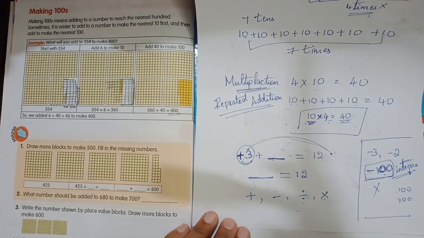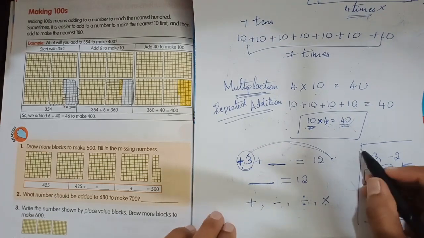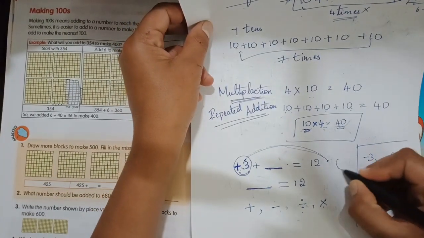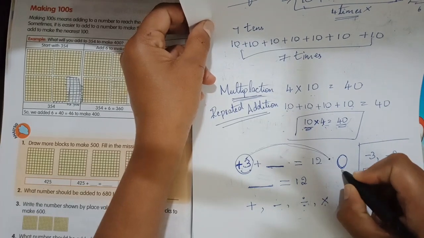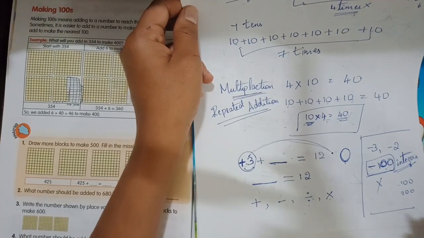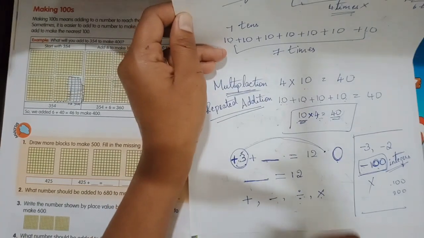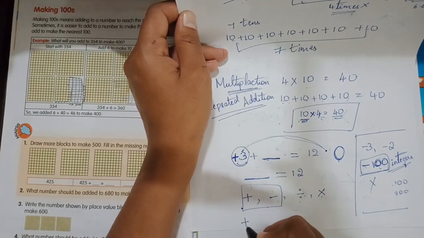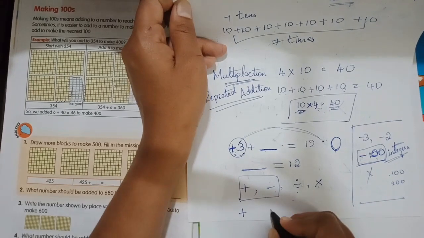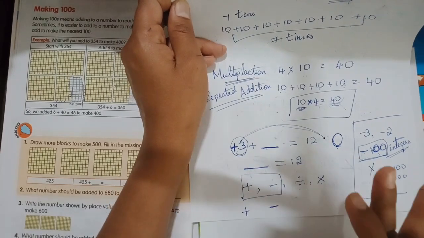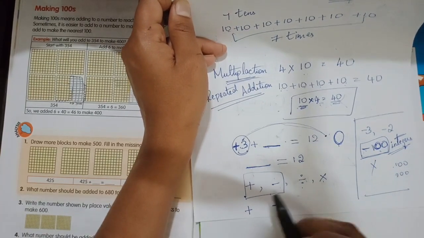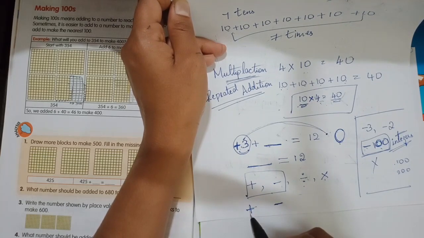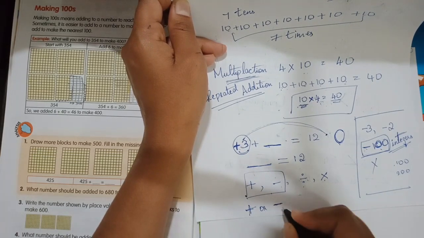In a similar way, each and every number, other than 0, has a sign. And they have only these two signs: either plus sign, that is positive number, or minus sign, that is negative number. So all numbers have either plus sign or minus sign.